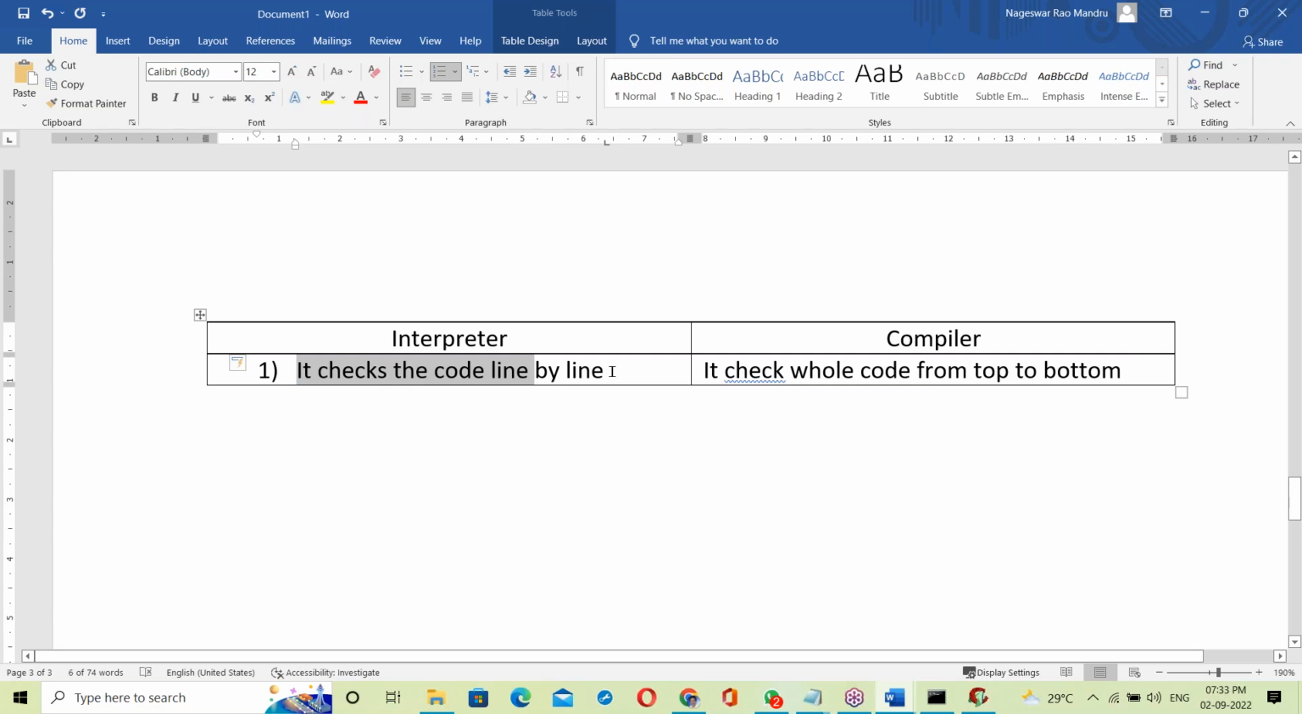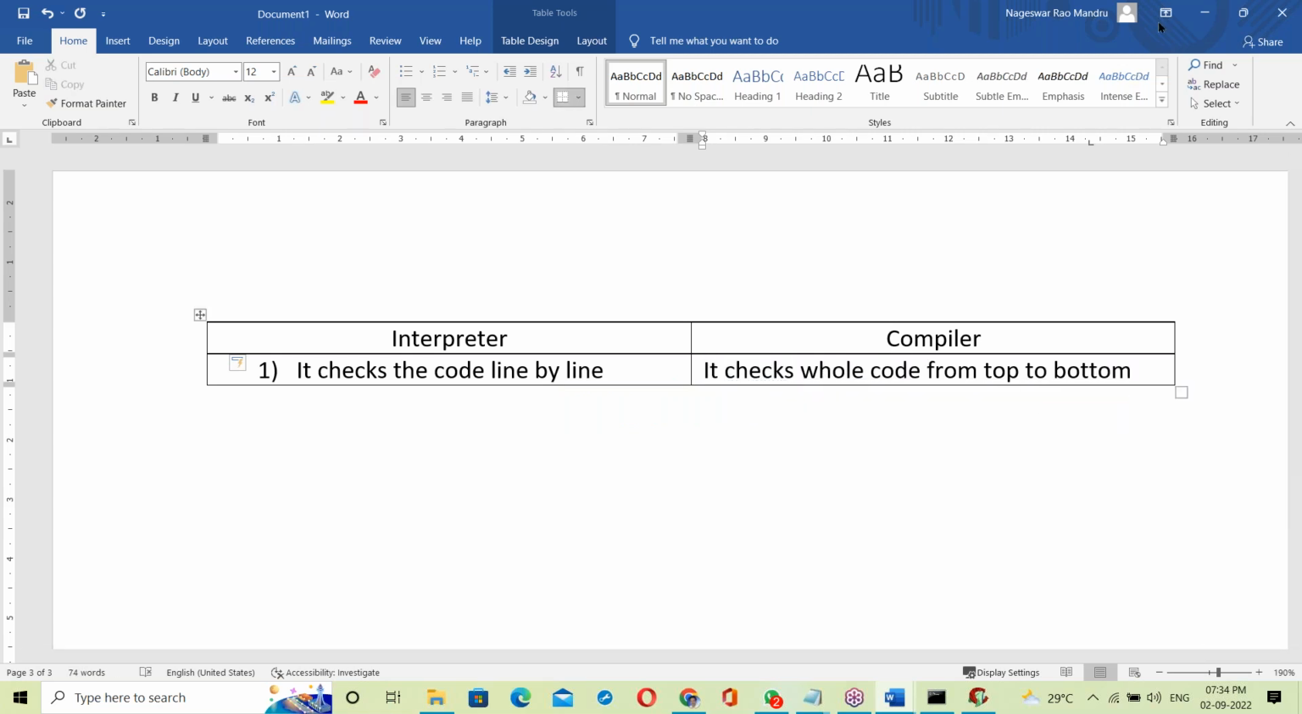So only one line at a time is checked here. One line is checked, and if it is correct, then it executes, meaning line by line. But the compiler checks the whole code from top to bottom, right?